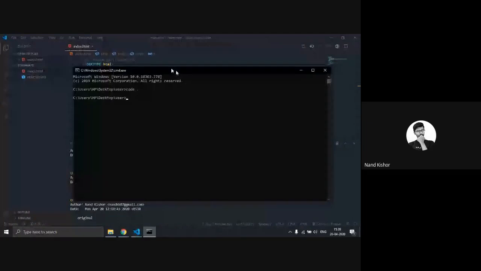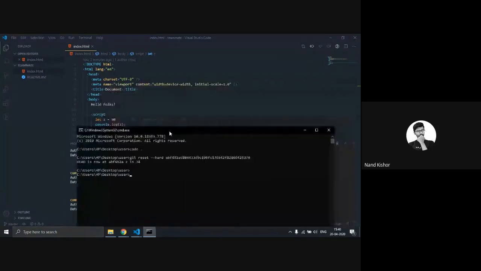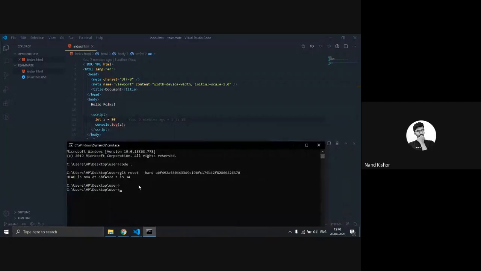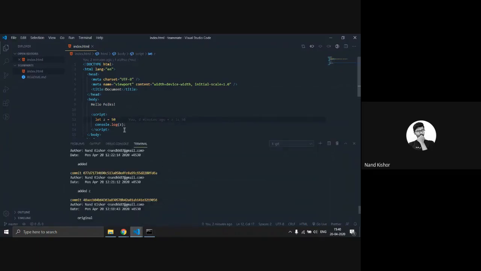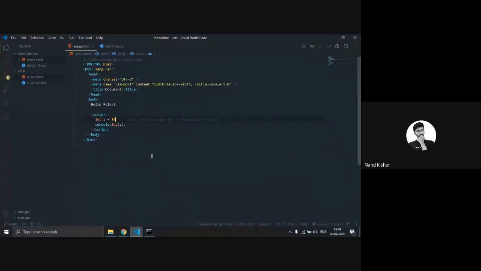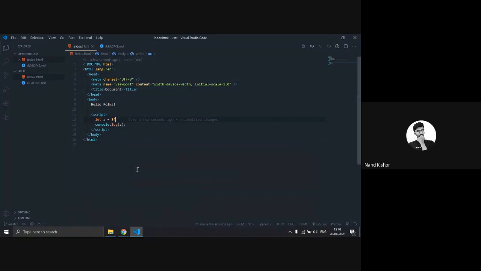Right now, just type in git reset --hard with the commit code you just copied from here, like this. You can see over here, HEAD is now at this commit and z is equal to 34. This is my local repository, and that one is my collaborator repository. So in my repository, z is now 34 as we ran this command.